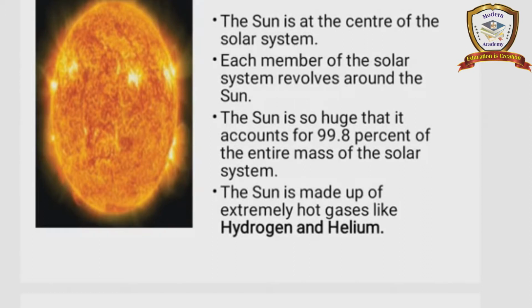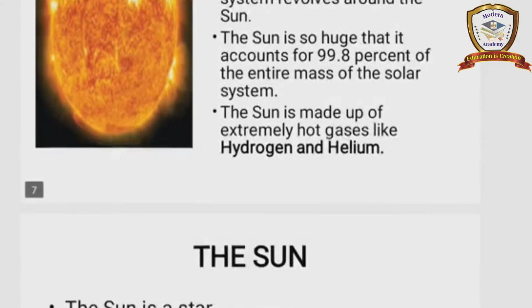The first point, it is the center of the solar system. Second one, the solar system revolves around the sun. Third point, it is very huge, 99.8% of the entire mass of the solar system. Fourth one, it is made up of hydrogen and helium.